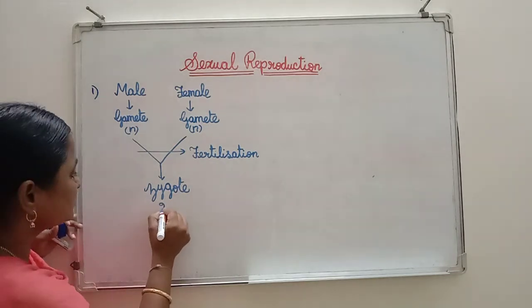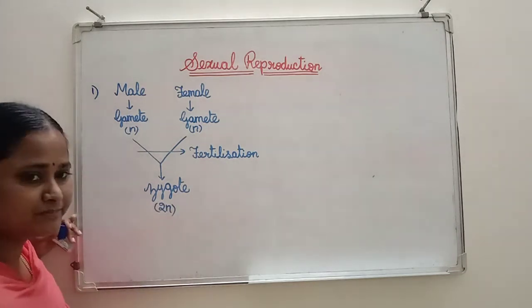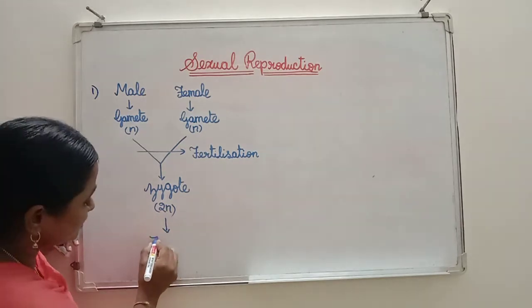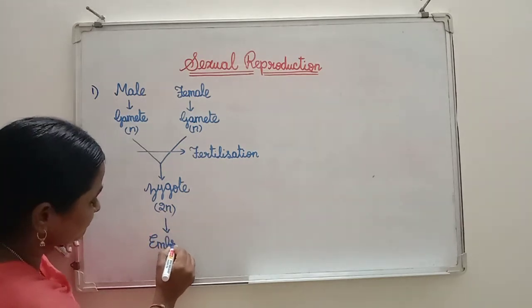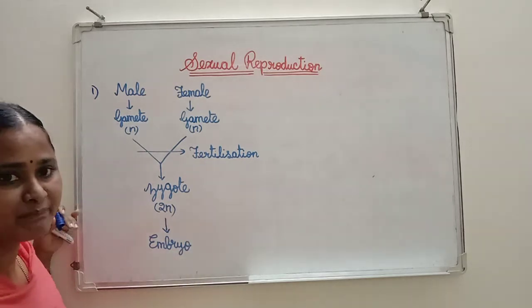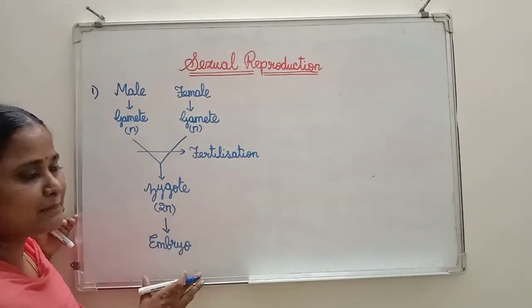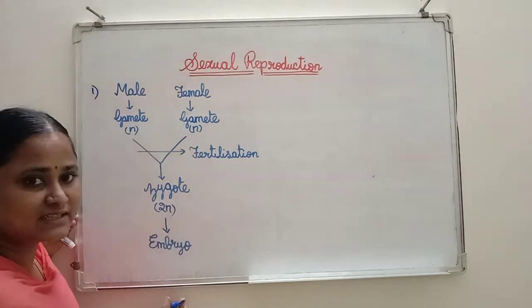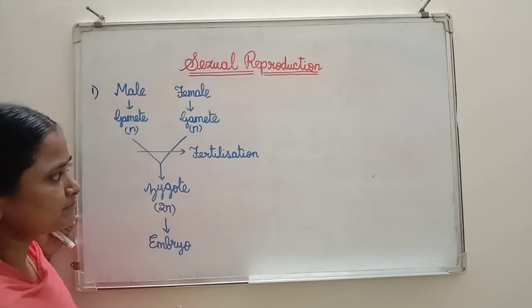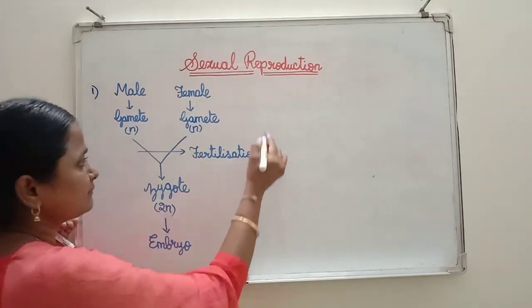This zygote is diploid in condition. Further, this zygote will develop and produce the embryo. Then this embryo will develop and produce the young one. That means in sexual reproduction, this is the process taking place.